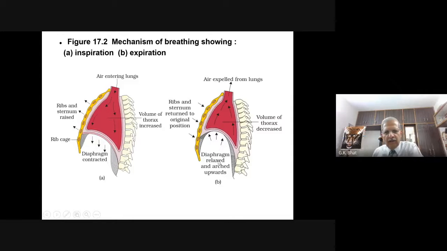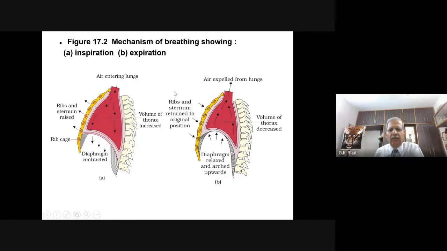In the other case, that is during expiration, the contracted dome-shaped diaphragm comes back to its relaxed condition, arced upward. Ribs and the sternum come back to their original position. So volume is decreased, pressure gets increased, and this makes the air go out.